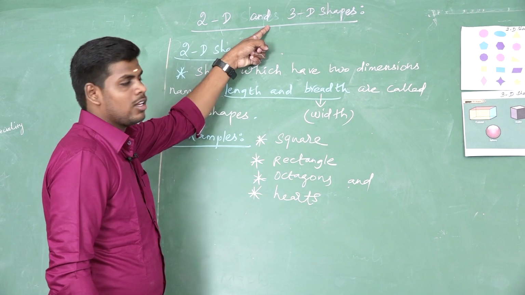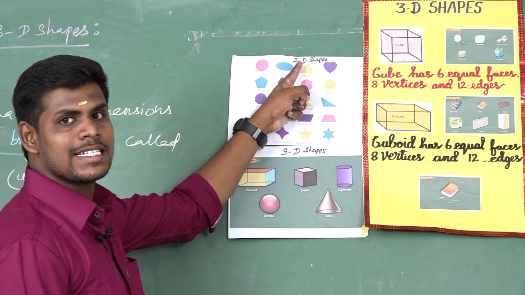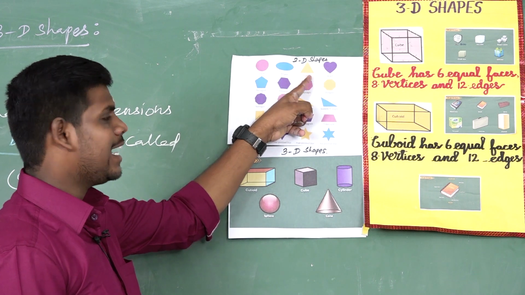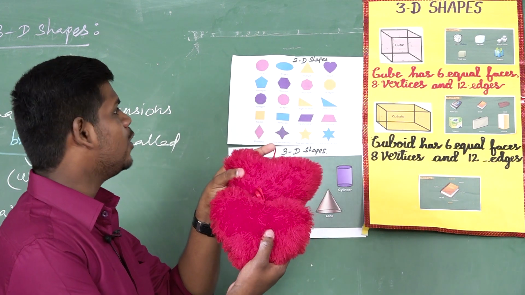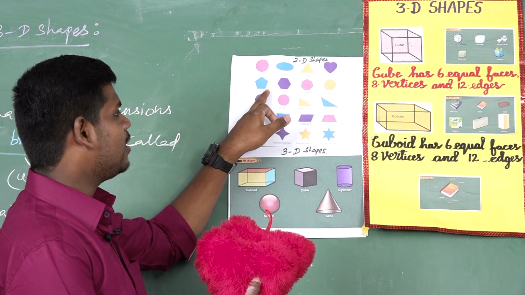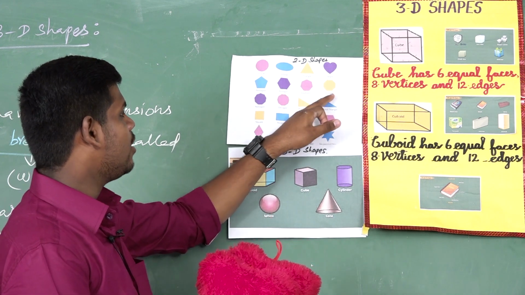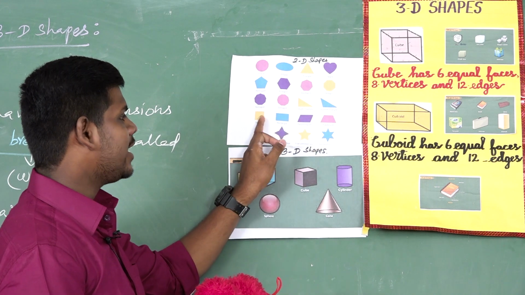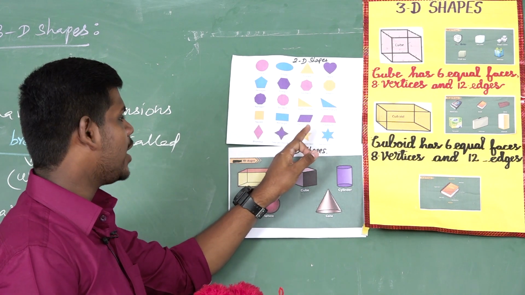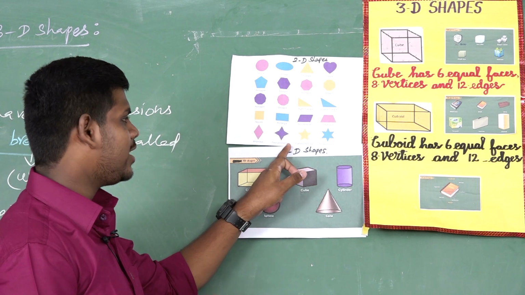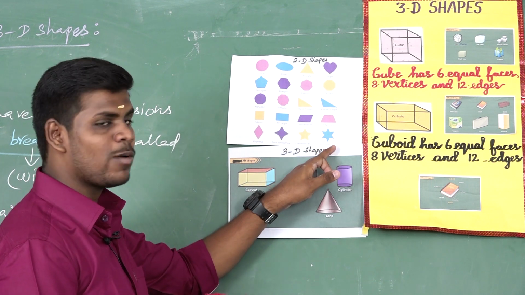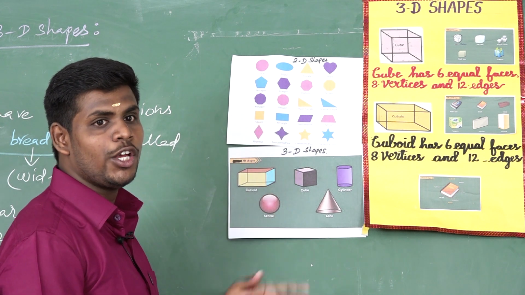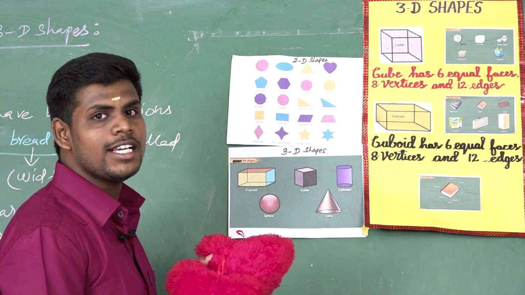Now I am going to show examples of 2D shapes: circle, ellipse, triangle, even heart also, pentagon, hexagon, heptagon, octagon, decagon, right triangle, square, rectangle, parallelogram, rhombus, 4-pointed star, 5-pointed star, 6-pointed star. These are the examples of 2D shapes. I already told you even heart is also a 2D shape.